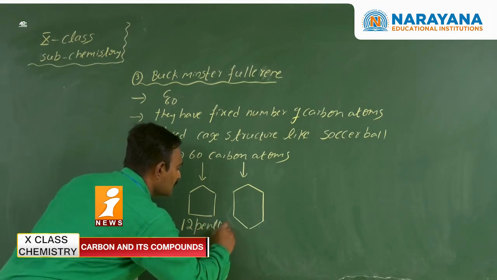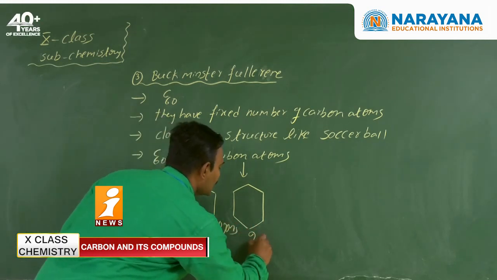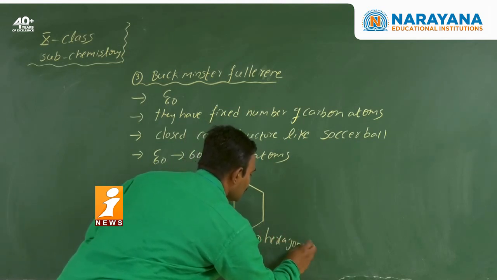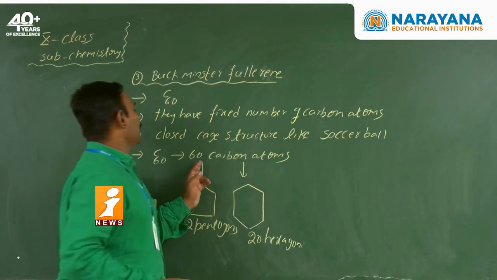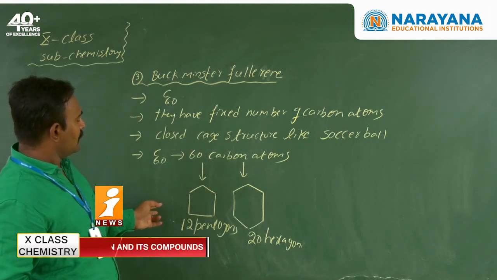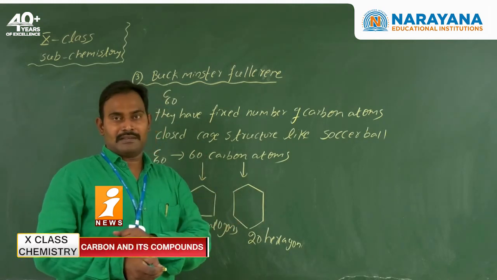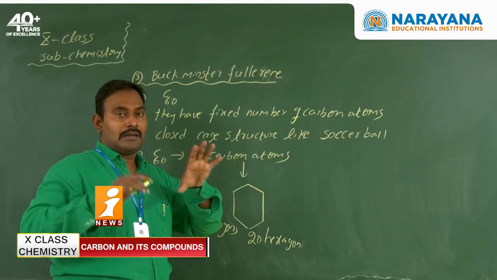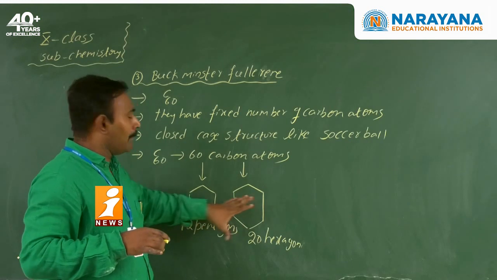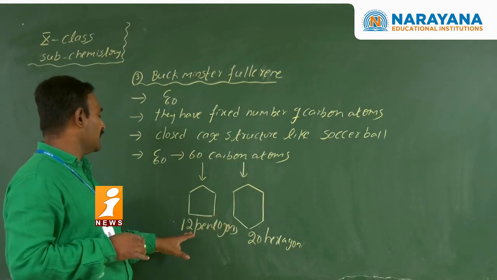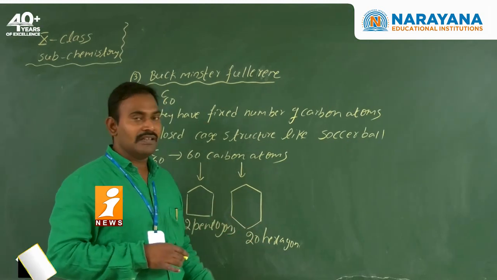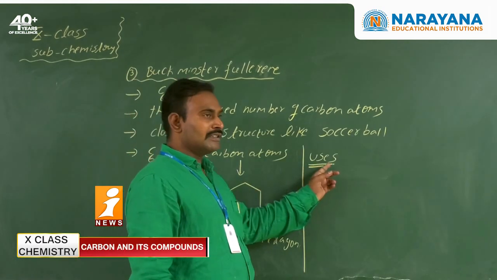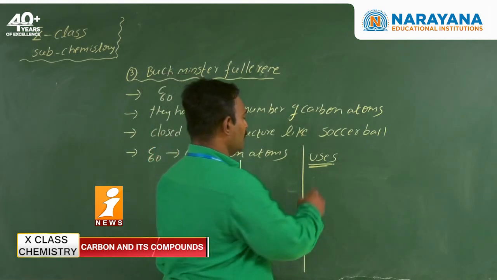12 pentagons and 20 hexagons. That means all these 60 carbon atoms are arranged in pentagon and hexagonal rings. The total shape becomes a soccer ball. So the arrangement of carbon is in hexagons and pentagons. In total, how many pentagons? 12. How many hexagons? 20 hexagons. Now the uses of Buckminster fullerene.